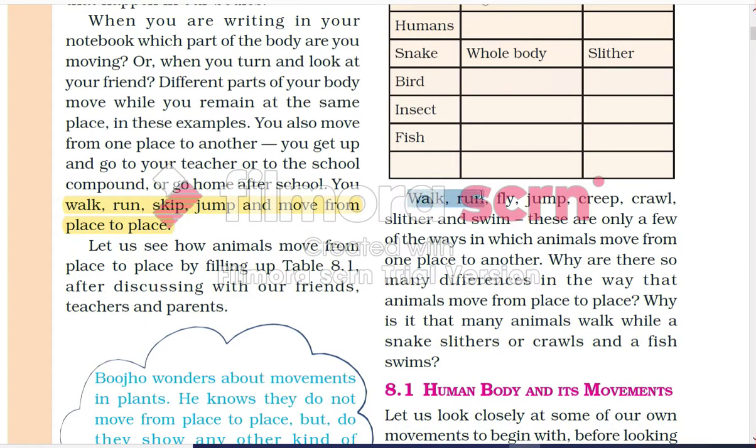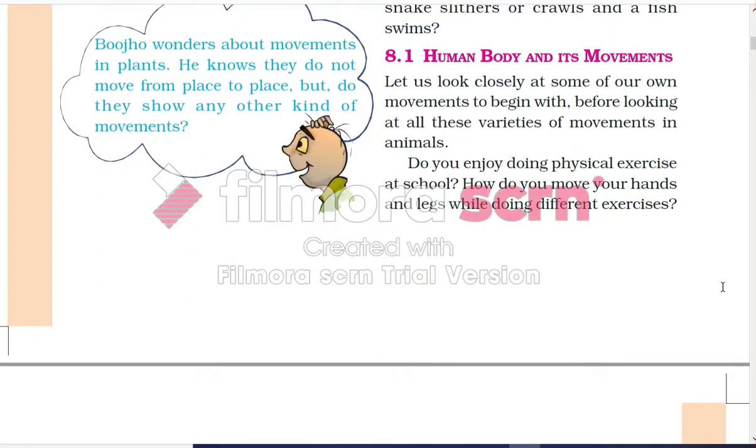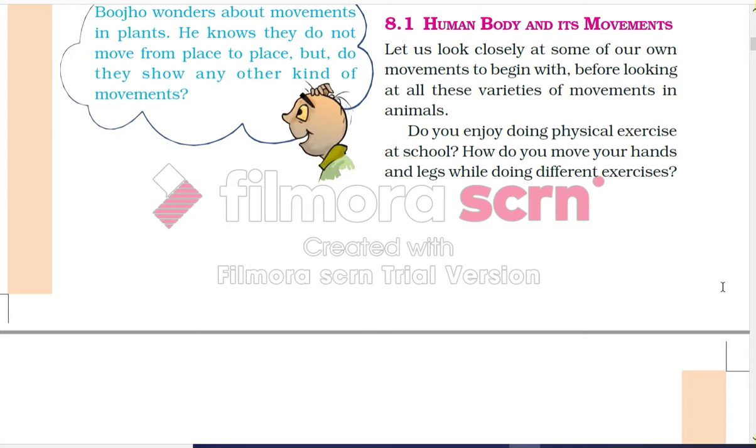Walk, run, fly, jump, creep, crawl, slither, and swim. These are only a few of the ways in which animals move from one place to another. Why are there so many differences in the ways that animals move from place to place? Why is it that many animals walk while a snake slithers or crawls, and a fish swims? Human body and its movements. Let us look closely at some of our own movements to begin with, before looking at all these varieties of movements in animals.